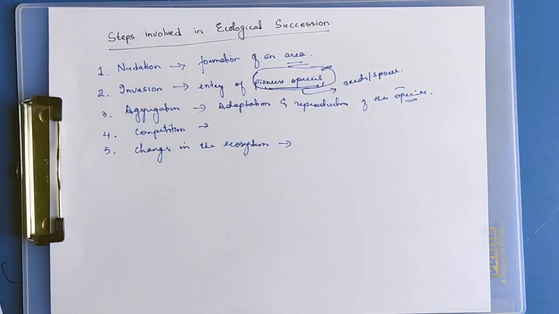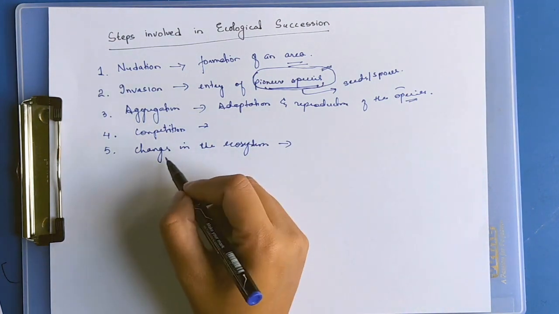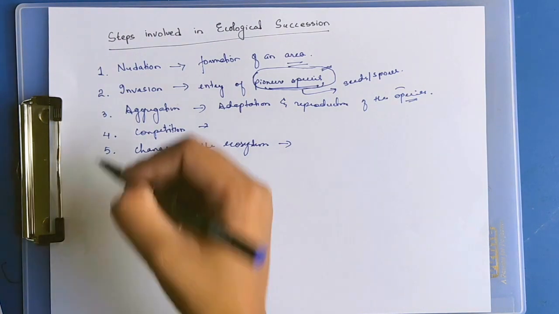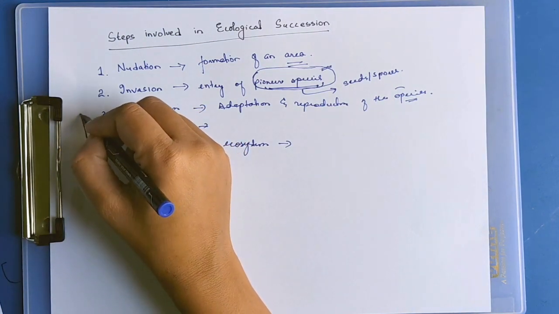The changes in the ecosystem become suitable for the next species to grow. After this, the fifth step, it will go back to the second step.